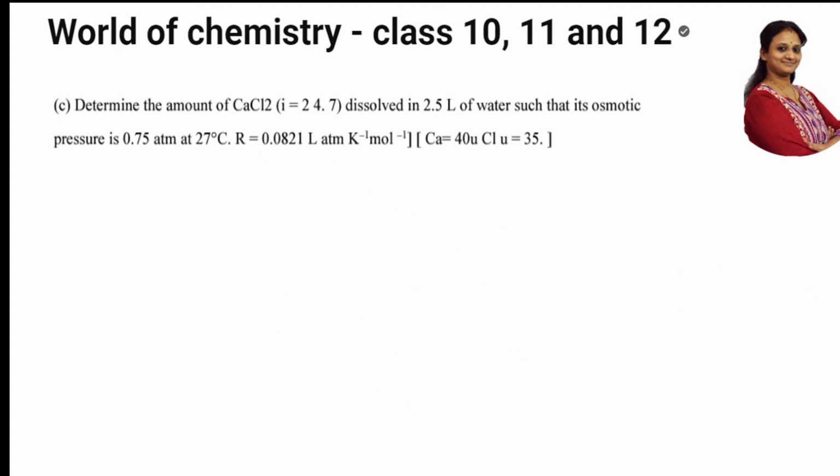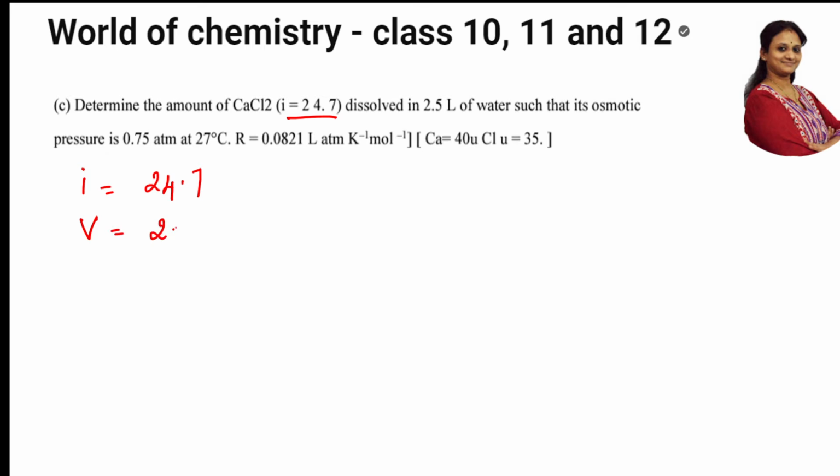Now let us see the next question. This is the C part of the question, which is a numerical given from the data in the table. Let's see what I should do. Determine the amount of calcium chloride. So the i value is given to me. Let me note that i is equal to 2.47. It is dissolved in 2.5 liters of water. What is the volume of water?